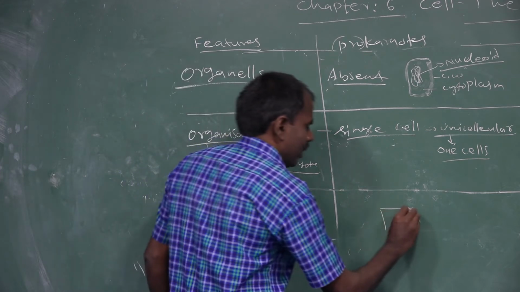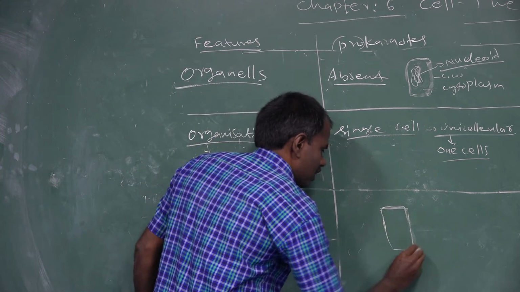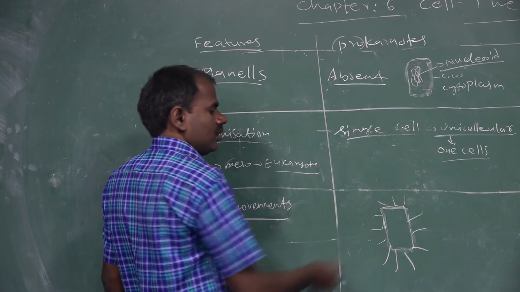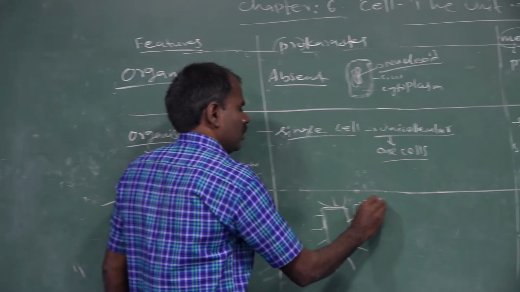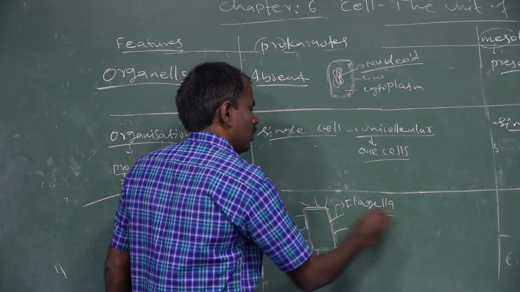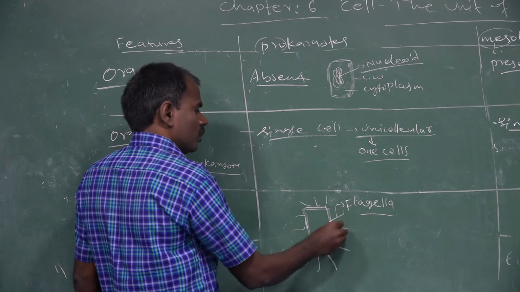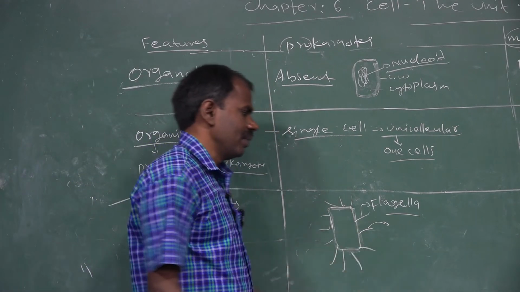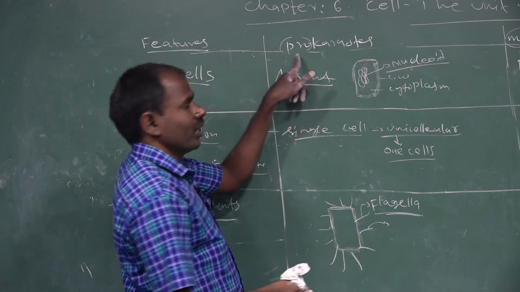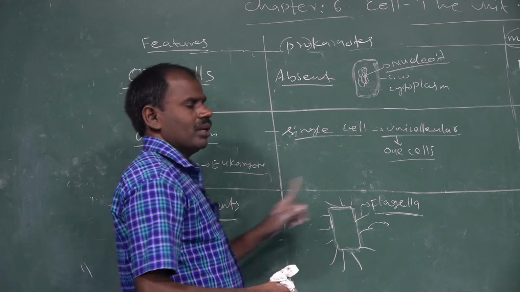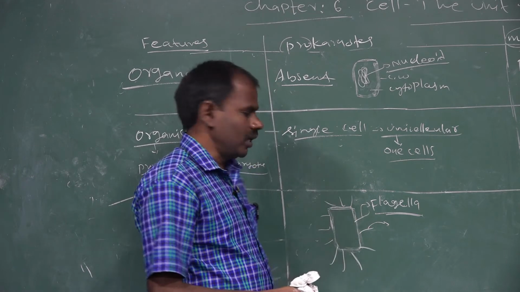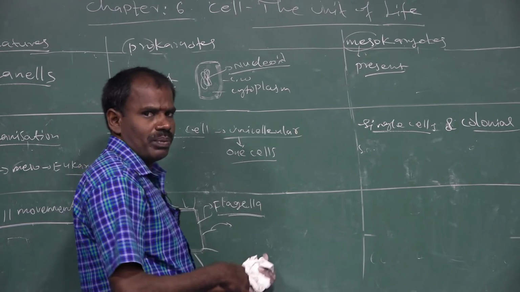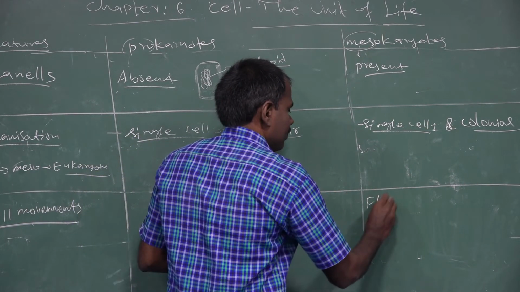The bacterial cell body is surrounded by flagella. The flagella are used to produce movement from one place to another place. That is a flagellum in a prokaryotic organism. It can move with the help of flagella, for example in bacteria. In mesokaryotic organisms, the cell moves from one place to another with flagella